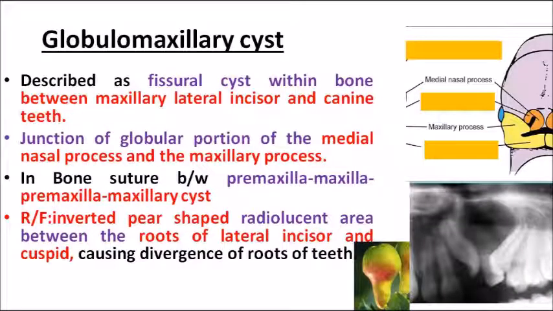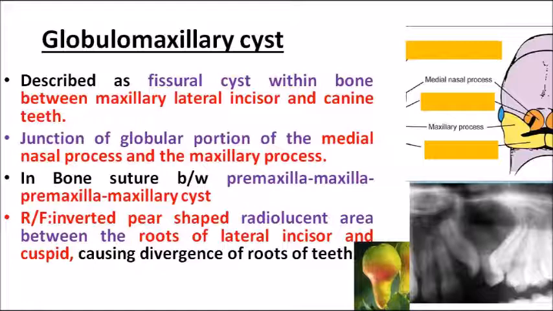Coming on to the next intra-osseous variety, that is globulomaxillary cyst. Now look into that image. The image is very, very helpful in this particular case. Globulomaxillary cyst. Can you see that writing? The orange one, the first label, note down, is median nasal process, isn't it? The second, the yellow portion, is marked as maxillary process. So that image is actually showing the development of the face.